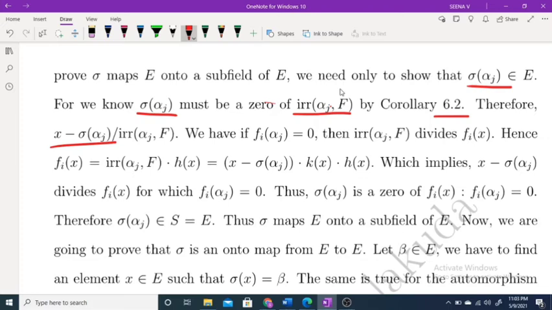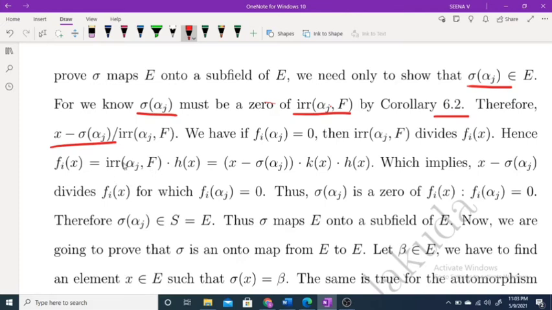And now if f_i of alpha j equals 0, then the irreducible polynomial of alpha j over F divides f_i(x).